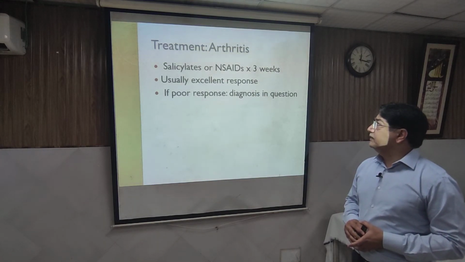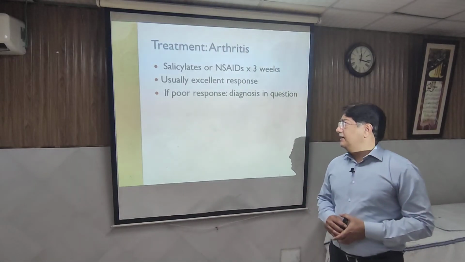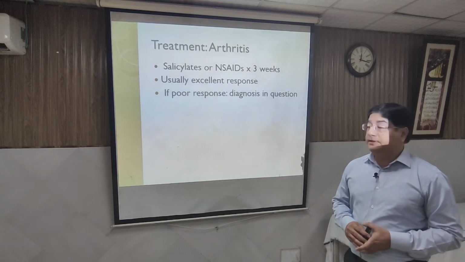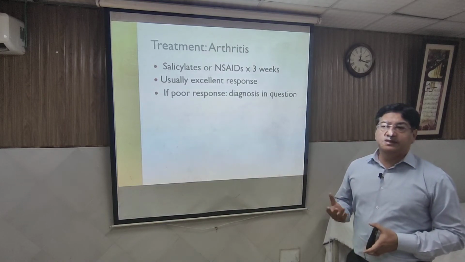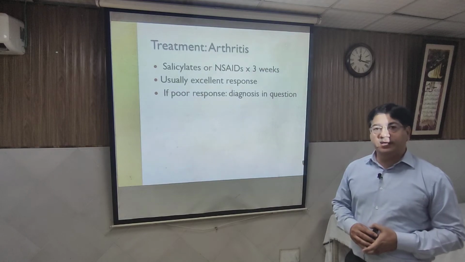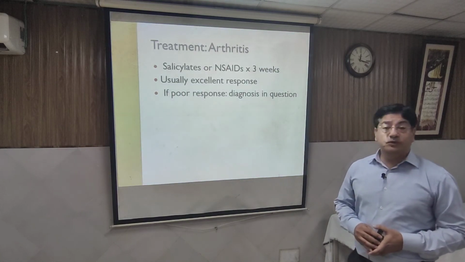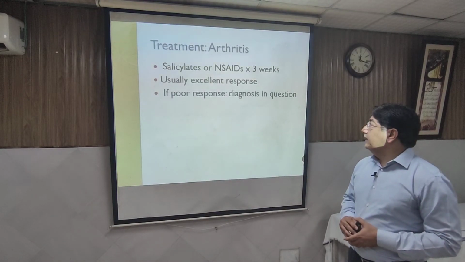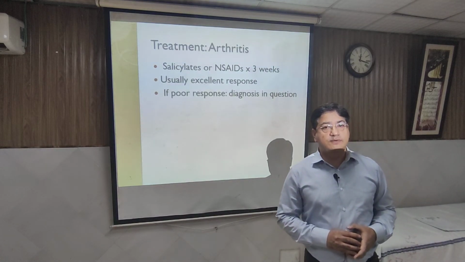So you will discontinue the medicine accordingly. Salicylate, the aspirin, is mostly used; NSAIDs are rarely used, only when there is sensitivity to salicylate or some problem with the salicylate, or the patient is not tolerating it, or there are side effects after starting medication. So the dose is 50 to 70 milligram per kg per day, and you will see a magical response, especially in the arthritis and fever.